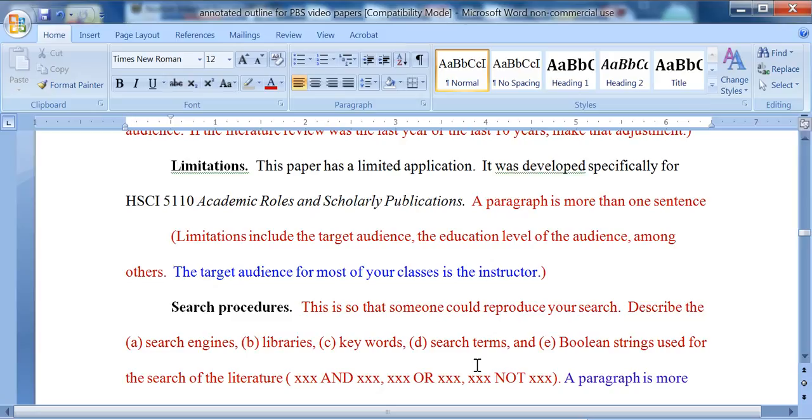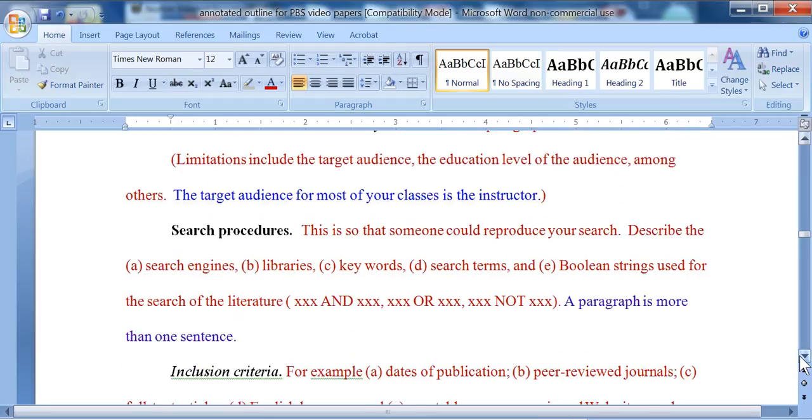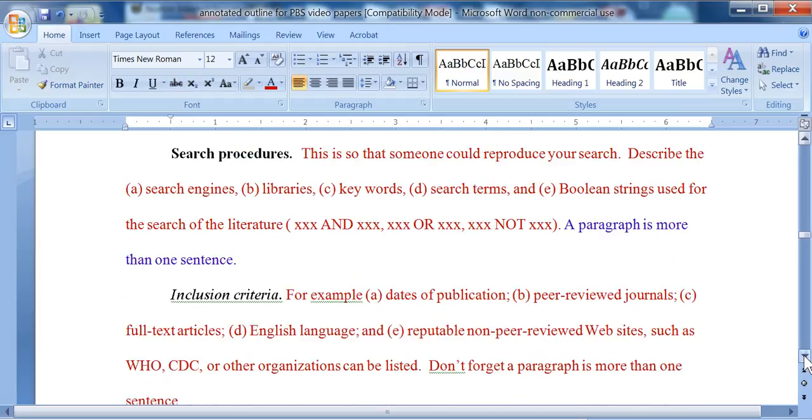Next are the search procedures, and this is a Level 3 heading, so only the first word is capitalized. Procedure is not capitalized. There's a period. This is so that somebody could reproduce your search. You want to describe the search engines, libraries, keywords, search terms, and Boolean strings that were used for the search of the literature. The Boolean strings have these conjunctions: and, or, and not. If you didn't use any Boolean strings, then it's perfectly fine to say that you did not use any. If you end up with a long sentence, be sure to break it up so that you have at least two sentences to be a paragraph.